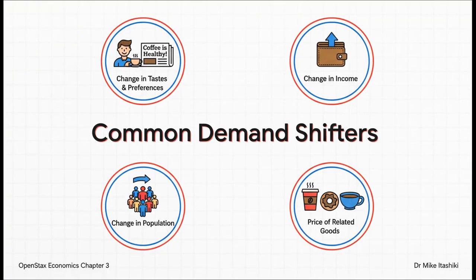Okay, so lots of different things can change the entire demand relationship at every single price. We call these things shifters. So for example, just imagine a new study comes out tomorrow that says coffee prevents aging. What happens? Well, that changes people's tastes, and suddenly more people want coffee at any price, which is going to shift the entire demand curve.